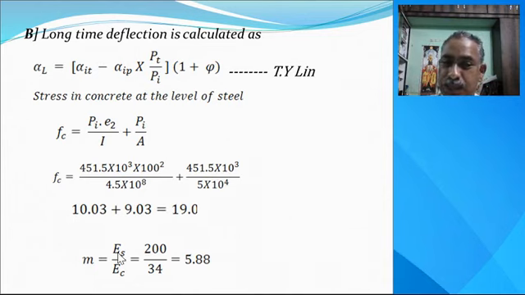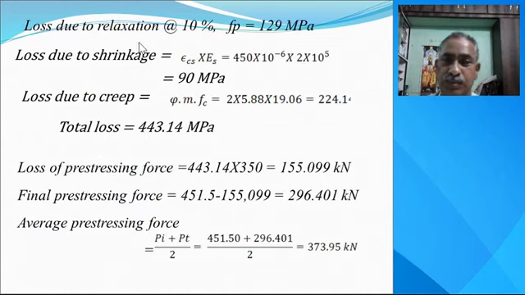Then m is the modular ratio, that is Es divided by Ec. Now Es is 200 GPa and Ec is 34 GPa, so we get a modular ratio of 5.88. Then loss of stress due to the relaxation in steel is 10%, already given. fp is equal to 1290, therefore 10% of fp is 129 MPa. Loss of stress due to shrinkage is equal to strain in concrete multiplied by modulus of elasticity of steel.